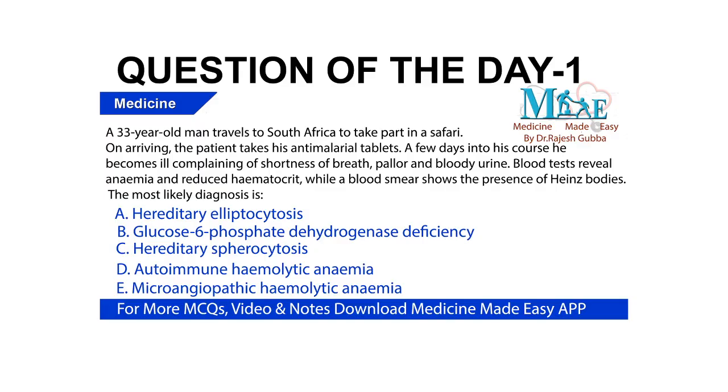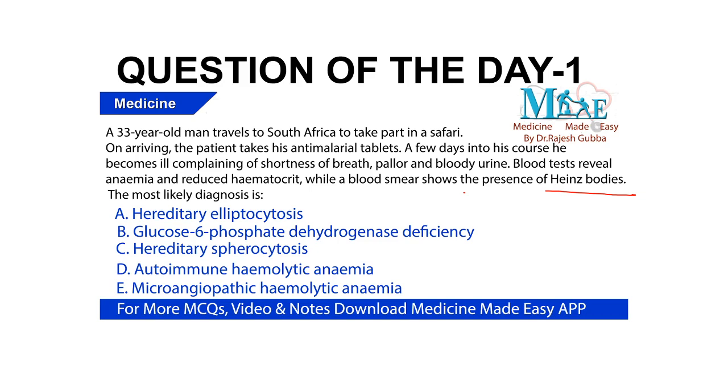So as part of today's daily dose, I have a 33-year-old man who travels to South Africa to take part in a safari. On arriving, the patient takes his anti-malarial tablets. A few days into his course, he becomes ill, complaining of shortness of breath, pallor, and bloody urine. Blood tests reveal anemia and reduced hematocrit, while the blood smear shows the presence of the Heinz bodies. What is the most likely diagnosis in this patient? The options are hereditary elliptocytosis, G6PD deficiency, hereditary spherocytosis, autoimmune hemolytic anemia, microangiopathic hemolytic anemia.